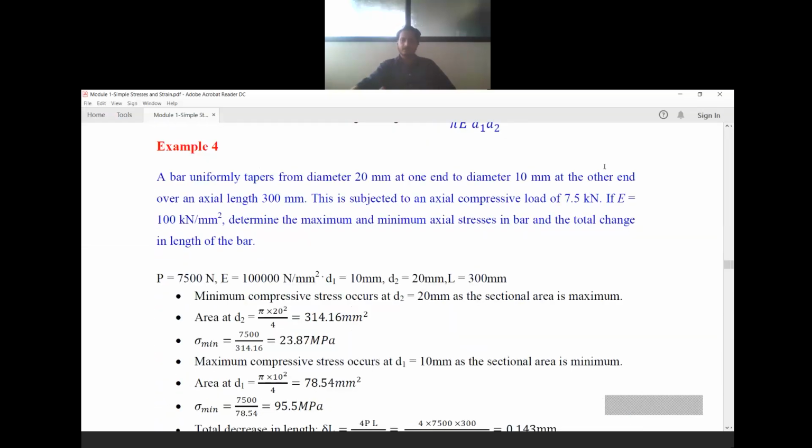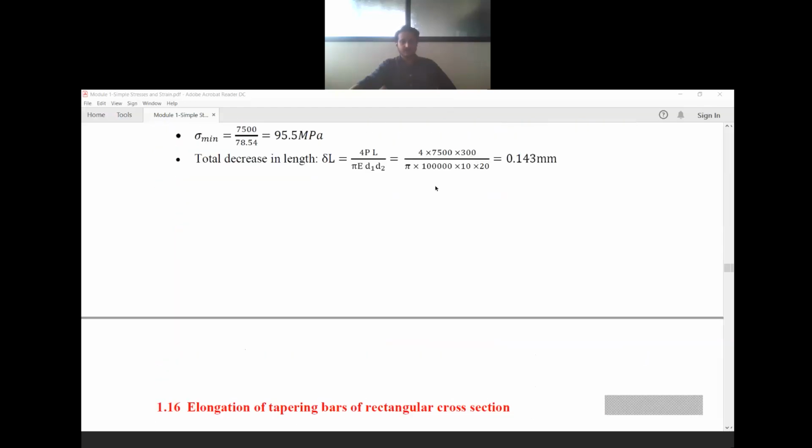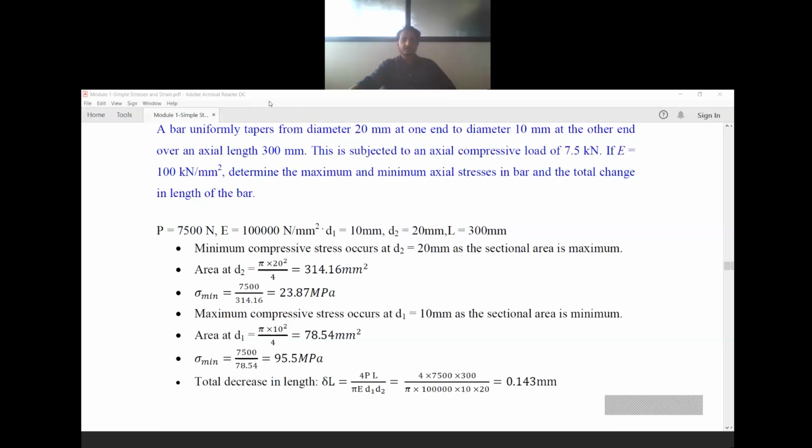If you are more interested, I insist you find the previous year question papers, identify the problem given on tapering bars with circular cross section and solve it. When you do this proactive work, you will be able to learn this concept very easily.